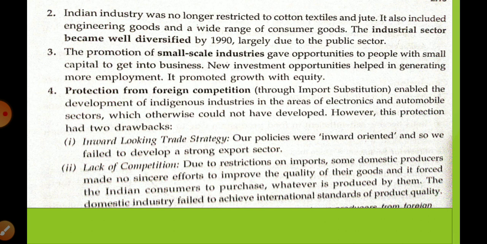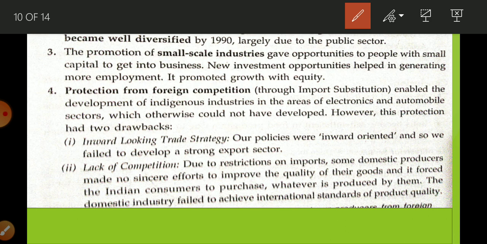Second, industry was no longer restricted to cotton and jute. Initially I had told you na, industrial sector is only related to what? Cotton and jute in British period, but today during 1950 to 90 there are a variety of industries. We are able to produce electronic items, all types of consumer goods. So in this way there is diversification of industries. Okay, now third, the promotion of small scale industry gives employment generation. So this is the third achievement.